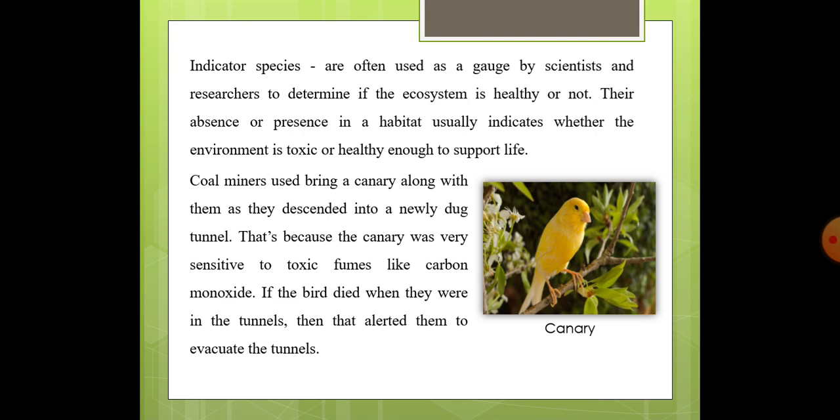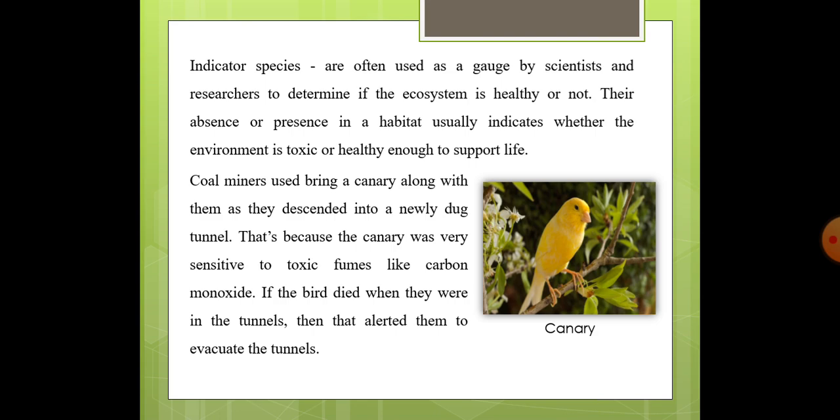Now, these indicator species are often used as a gauge by scientists. That is, as I had told you, they are being used as a management tool by scientists and researchers to determine if the ecosystem is healthy or not. Their absence or presence in a habitat usually indicates whether the environment is toxic or healthy enough to support life.